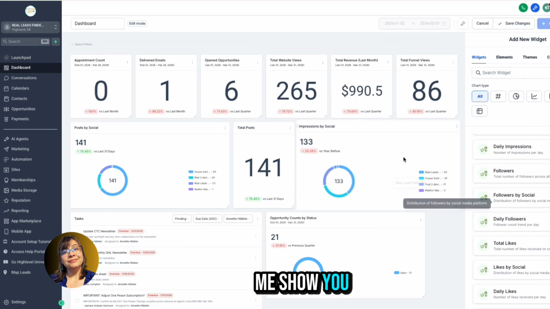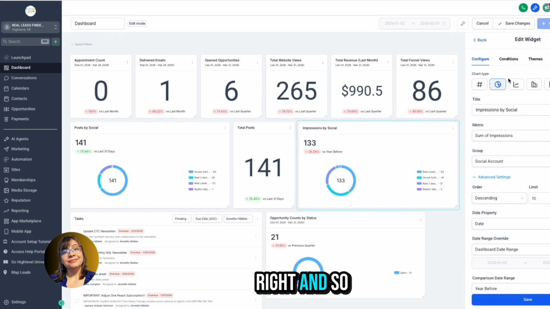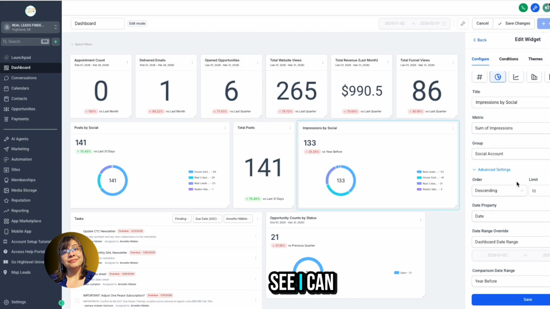So here, let me show you, this one, I can go ahead and edit, right? And so right in here, see, I can tell it ascending, descending, I can give it a specific date, and I can also set a comparison date range. I always like to add a comparison.